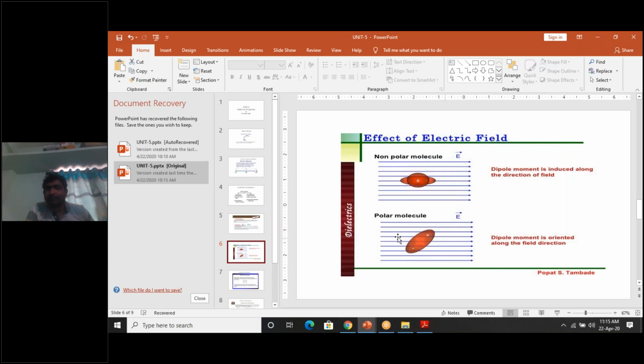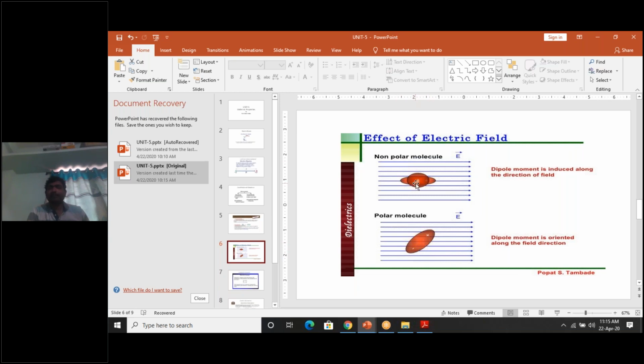Now for such an atom of a dielectric material, if I apply an electric field, now concentrate on the blue lines. For such an atom in which the center of positive charge coincides with the center of negative charge, what happens? The center of positive charge gets displaced in the direction of the electric field. What is the direction of the electric field? These arrowheads represent the direction of the electric field. So the center of positive charge gets displaced in the direction of the electric field, and the center of negative charge gets displaced in a direction opposite to the electric field.